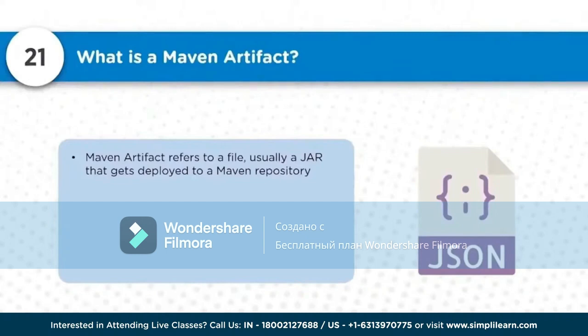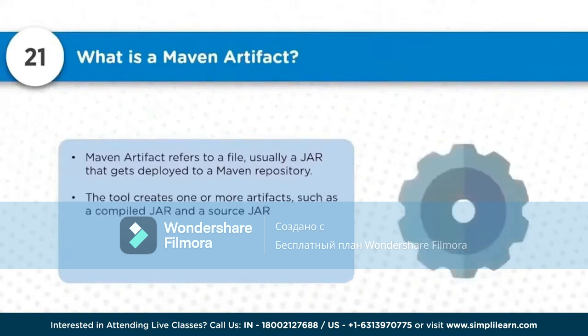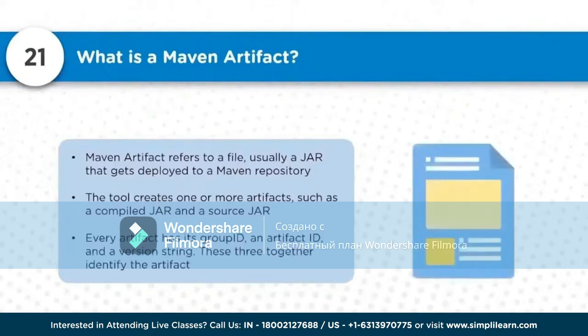These are generated during the build process, and you can store them in your local repository or push them to the remote repository. It totally depends on you. So Maven is a tool which can help you create all the artifacts, whether it's a jar file, a war file, or an ear file. And every artifact has three attributes: the group ID, the artifact ID, and a particular version. That's how you identify a full-fledged artifact in Maven. So Maven is not only about the name of the jar file. It actually refers to attributes like the group ID, the artifact ID, and the version of the artifact.